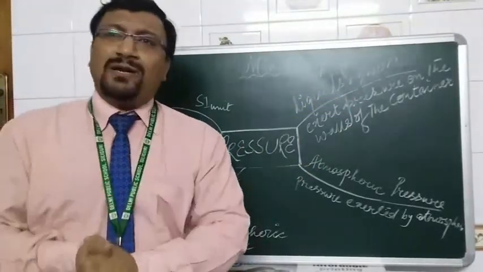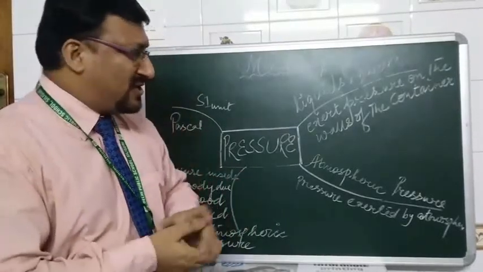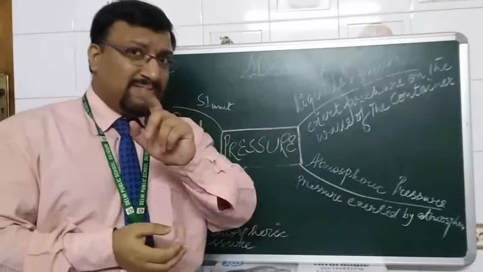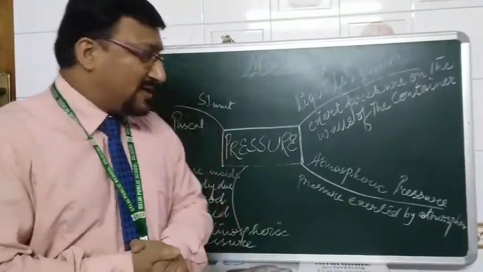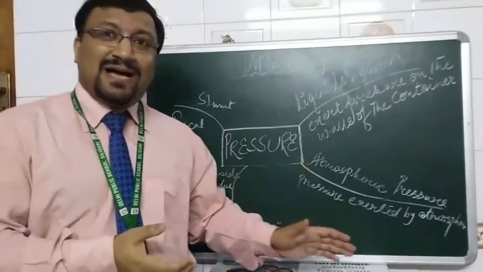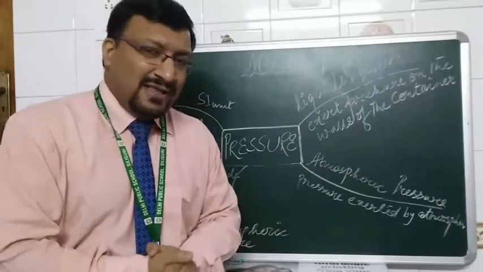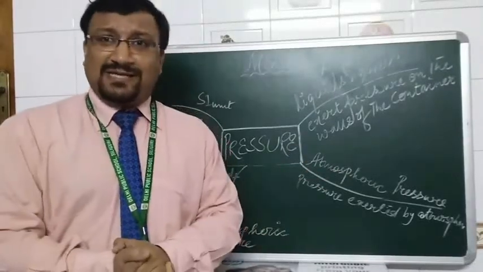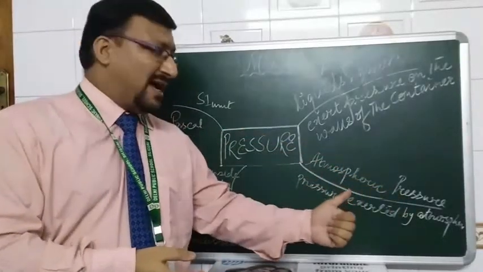This becomes one branch of the mind map. The second branch that we should be having, the most important topic, is the atmospheric pressure. And what is the atmospheric pressure? It is the pressure exerted by the atmosphere, the column of air that we have, the blanket of air. The pressure exerted by that is known as atmospheric pressure. That becomes the second branch.